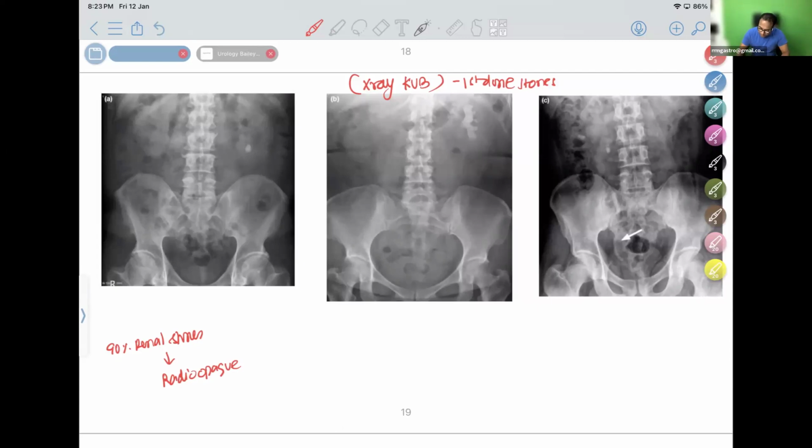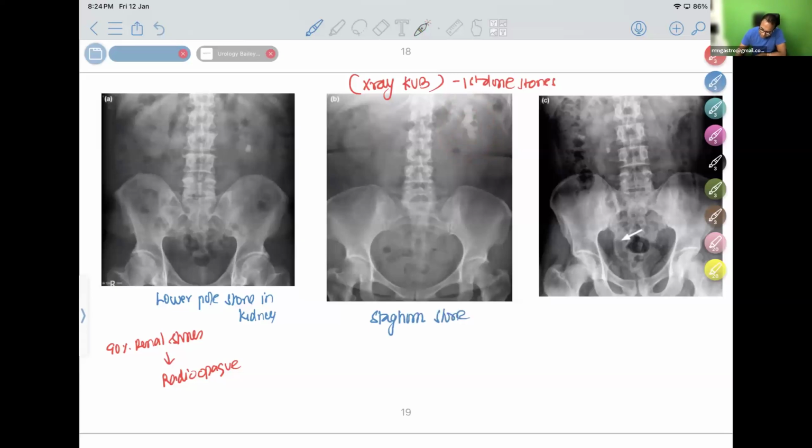X-ray KUB in this picture is showing you a classical image of stone in the lower pole of the kidney. Can you see that's a lower pole stone in the kidney? So this is a lower pole stone. And what is this? This is a picture showing you lower pole stone in kidney. It is a stone in the lower pole, or it might even be in the upper ureter. You cannot say where it is exactly, but left lower pole is most common site here. And what is this stone? This is a very commonly asked image-based question for PG entrance exams called Staghorn stone.